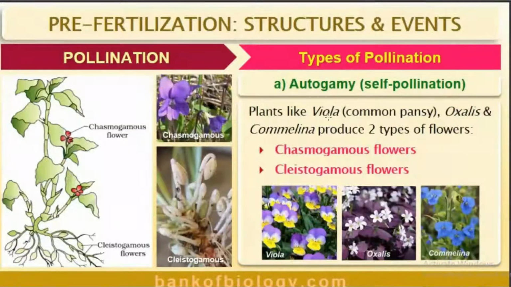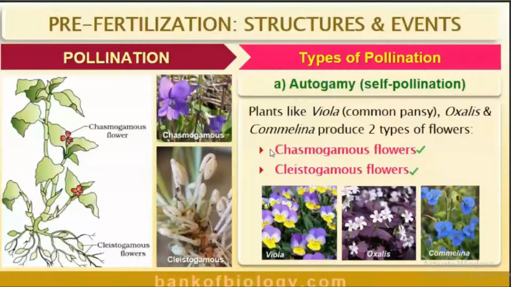Plants like Viola, Oxalis and Commelina produce two kinds of flowers. Which are they? They are chasmogamous flowers and cleistogamous flowers. In these flowers, autogamy or self-pollination occurs.